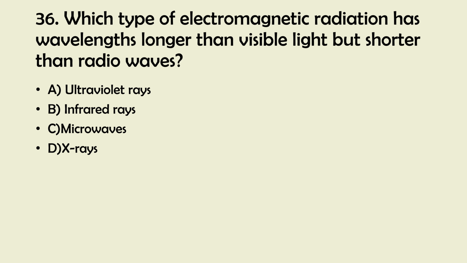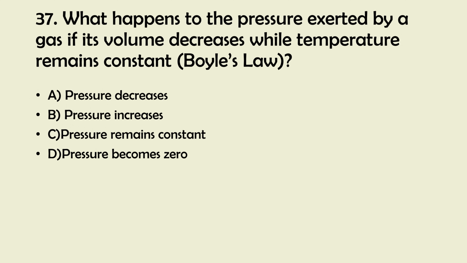And the right answer is 37. What happens to the pressure exerted by a gas if its volume decreases while temperature remains constant? Boyle's law. A. Pressure decreases. B. Pressure increases. C. Pressure remains constant. D. Pressure becomes zero.